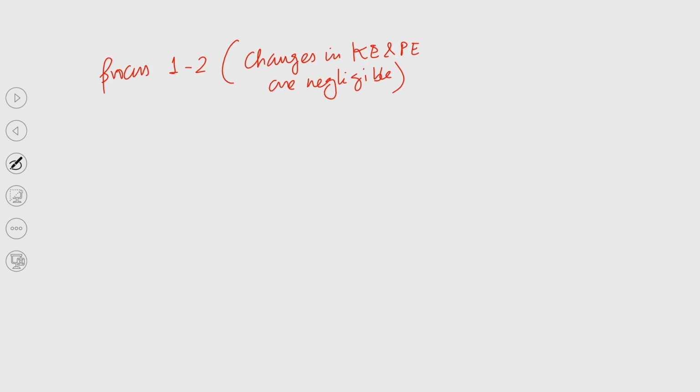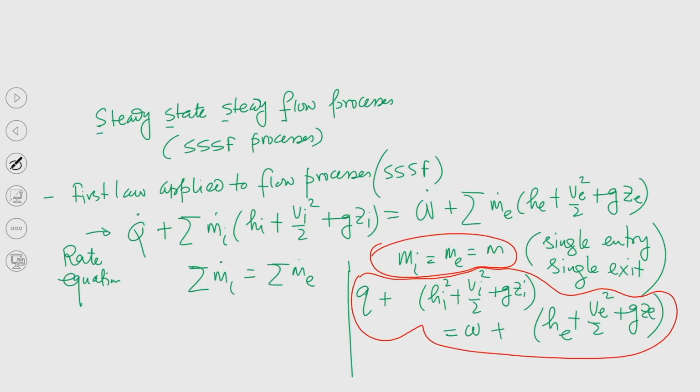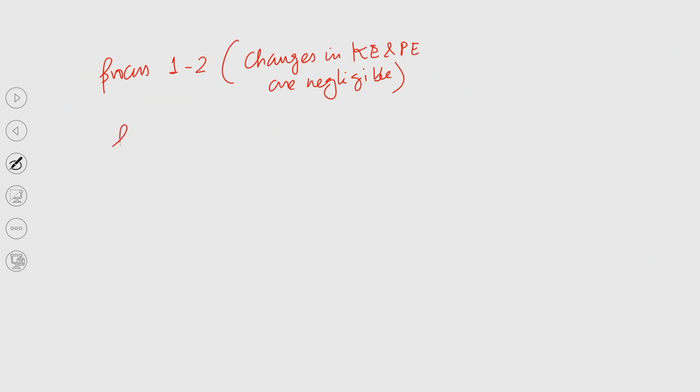So, you can understand again, in the pump there is no heat interaction, it is a reversible adiabatic, internally reversible process, but there is no heat interaction. Then, if I apply this equation, that is the first law applied to flow processes, steady state steady flow, the first term will be equal to 0, and here the inlet is 1. So, H1 equal to W_1-2 plus H2, sorry, H2.